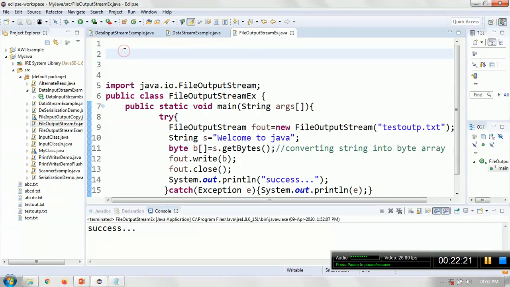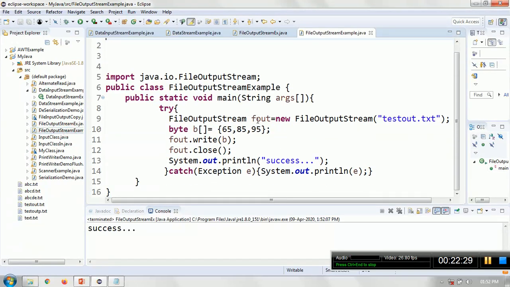So what you do basically, you have converted to the byte array. You can even declare your own byte array like 65, 66 and 67.